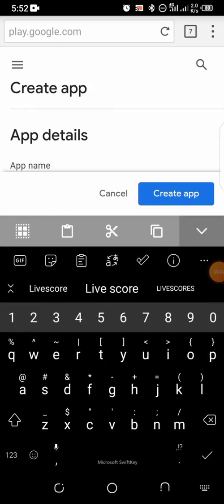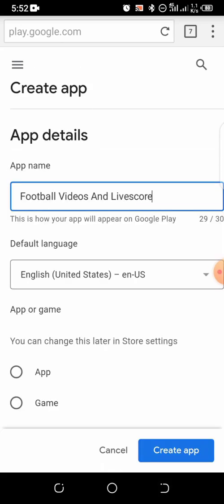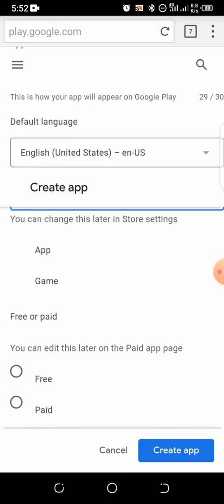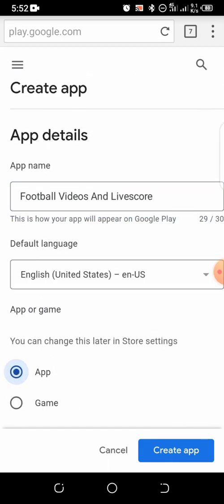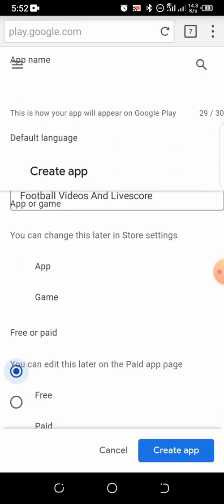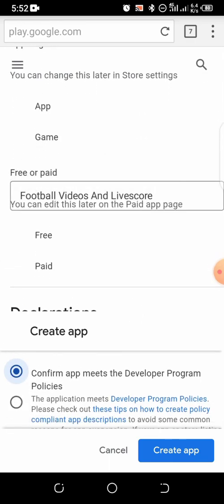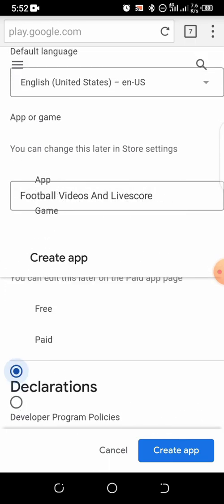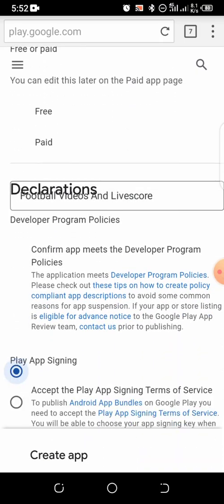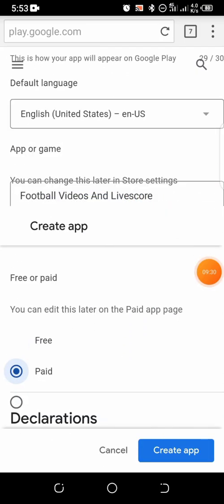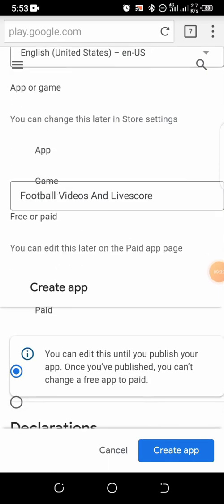So the name Football Videos and Live Score has been pasted here. English, yes. App or game? It is not a game, it is an app. If your own is a game, you put game there. So the next thing is, is it free or paid? Oh, this browser will not let me enjoy this thing I'm doing. So the next one is, is it free or paid? It is free, so I click on free.